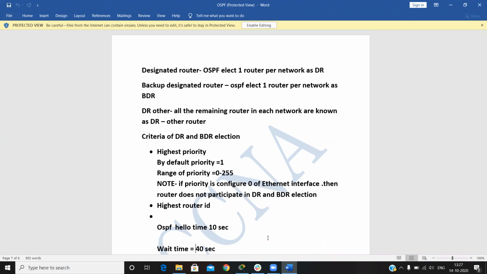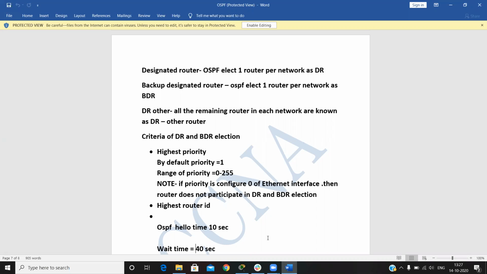Okay, firstly we check the priority. By default, the priority of an OSPF router is 1. The range of priority is 0 to 255. Note, if priority is configured as 0 on an Ethernet interface, the router does not participate in the DR and BDR election. If any router's priority is 0, then this router does not participate in the DR and BDR election.